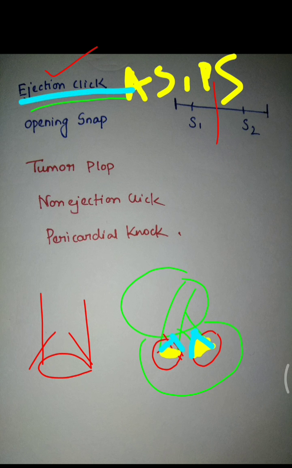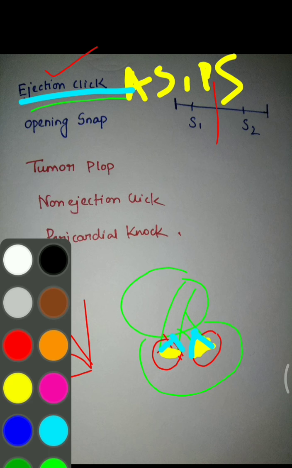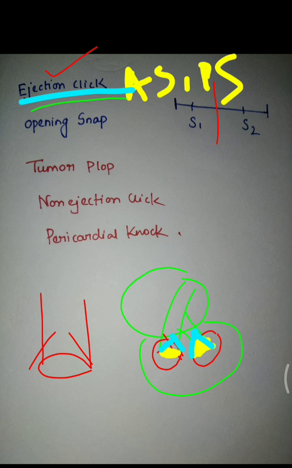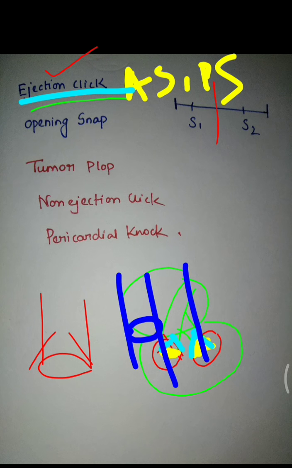Next sound is opening snap. What about opening snap? Opening snap is due to sudden cessation of AV valve opening. That means the tricuspid valve or the mitral valve.